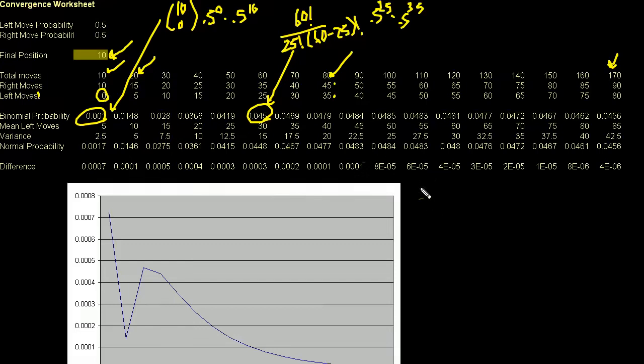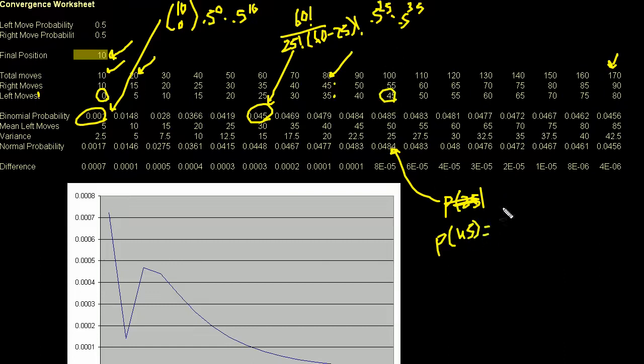So for example, in this situation right here, Excel has a normal distribution function, but I actually typed in the formula because I wanted to see what was under the covers of that function. So I say, what's the probability of 45 left moves?